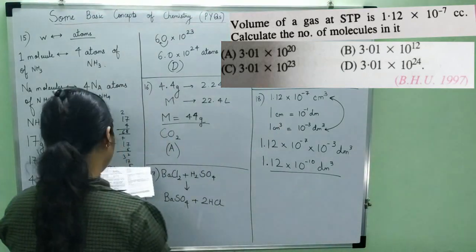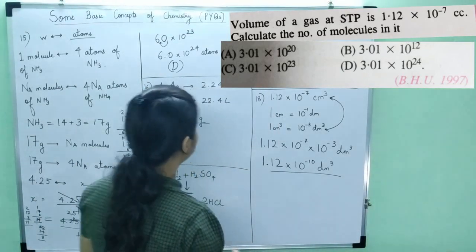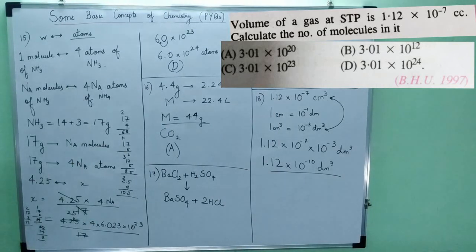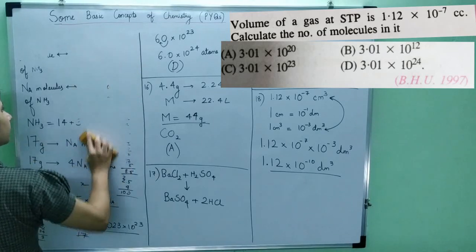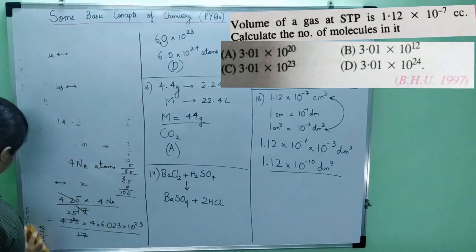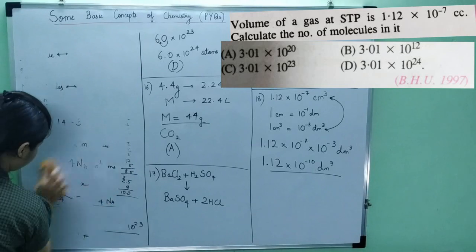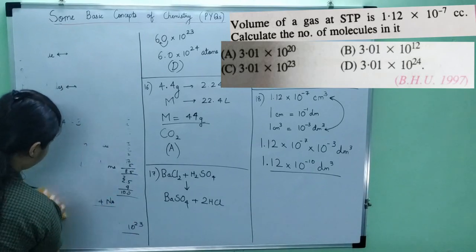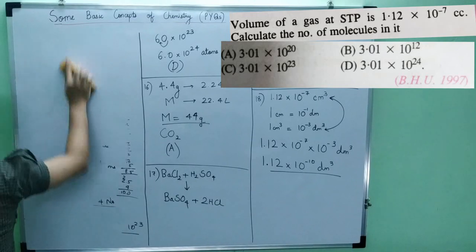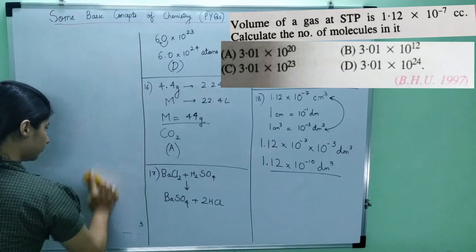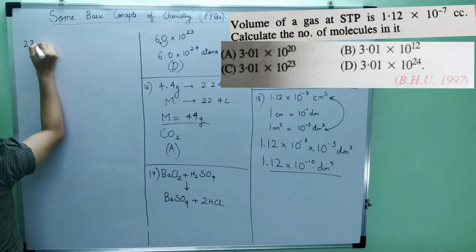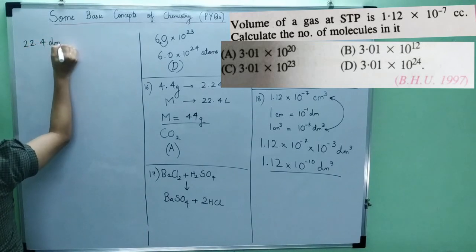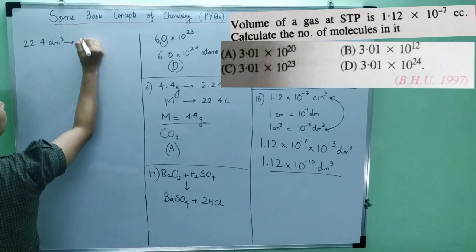Then calculate the number of molecules in it. STP conditions is given obviously. So at STP conditions, if I had 22.4 decimeter cube, then this will occupy how many molecules?